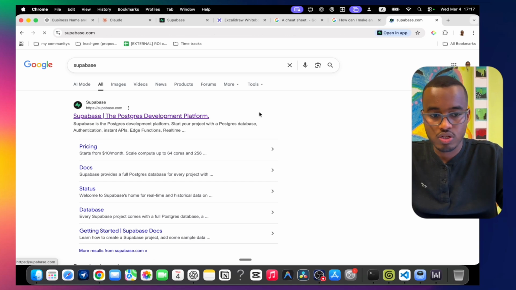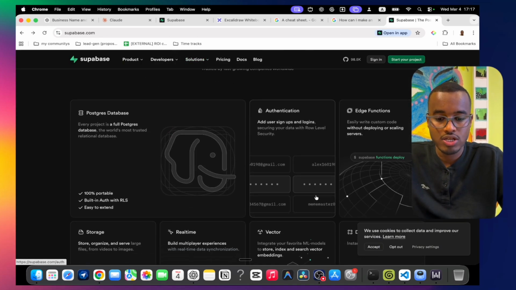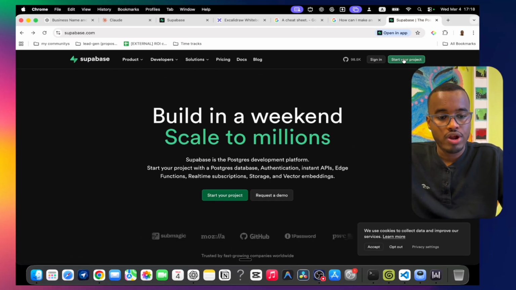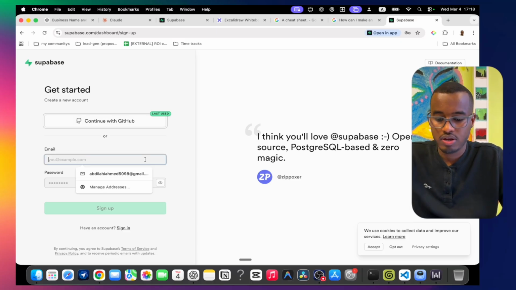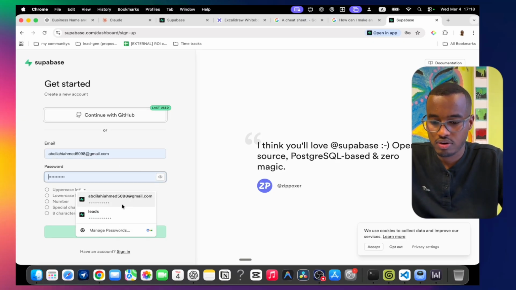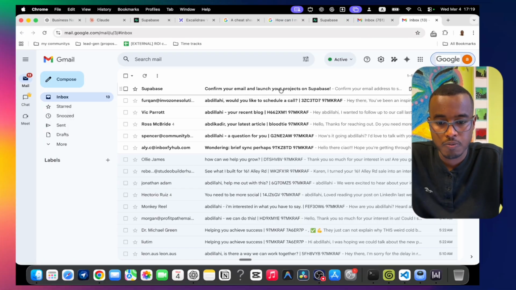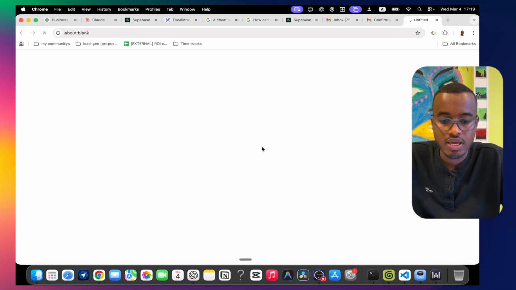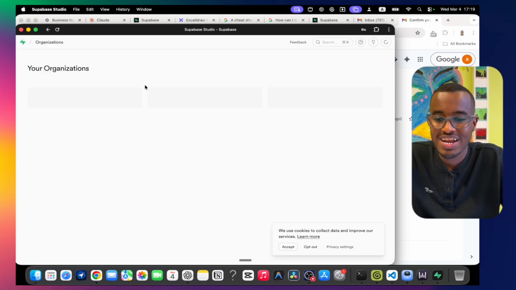Okay, after you put in your Supabase, you enter, this is where it's going to bring you to the dashboard of Supabase. So right now we're going to tell it, hey, start our project, and then we're going to come here. In order to sign up, we need an email. So that's where we're going to put our email, and then we're going to put a password. Then we're going to say sign up. After that, it says to check your email confirmation. We're going to check our email. We see here, we say confirm the email. We're going to confirm the email, and then we're going to start our organization.